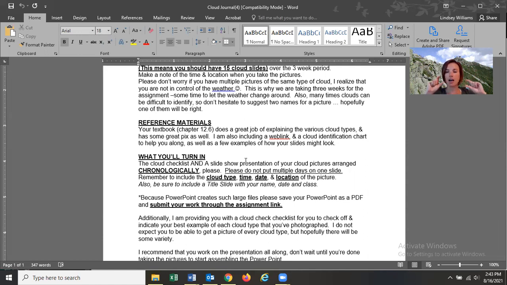Is it a cirrus cloud? Is it a stratocumulus cloud? Is it a cumulonimbus cloud? What kind of cloud is your cloud? And then the time that you took the picture, the date of the day you took the picture, and the location. Where in the world were you? If you want to do it when you go on vacation, cool. That's fine. It doesn't have to be central New York.